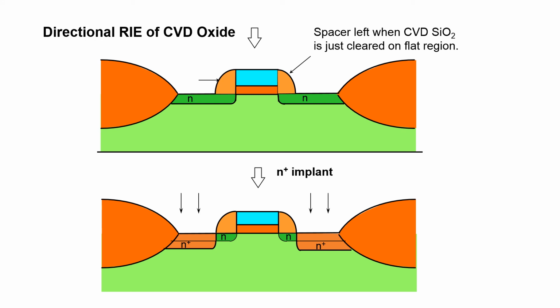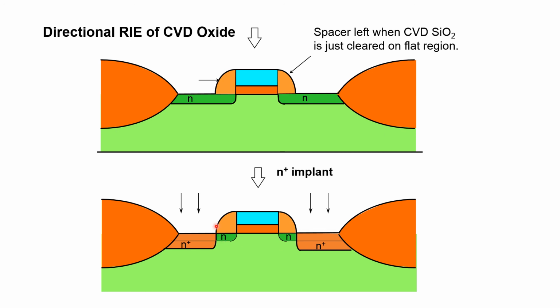Now in this picture you can see very clearly that this green portion is the lightly doped drain and source. This implant is taken first, and these are the two side spacers, as I have already told you, and they are formed through directional RIE of the CVD oxide, so that you get sharp cuts like this in the oxide. Once this LDD is done, the device is ready for the N plus implant, which is required for the heavily doped source and drain.